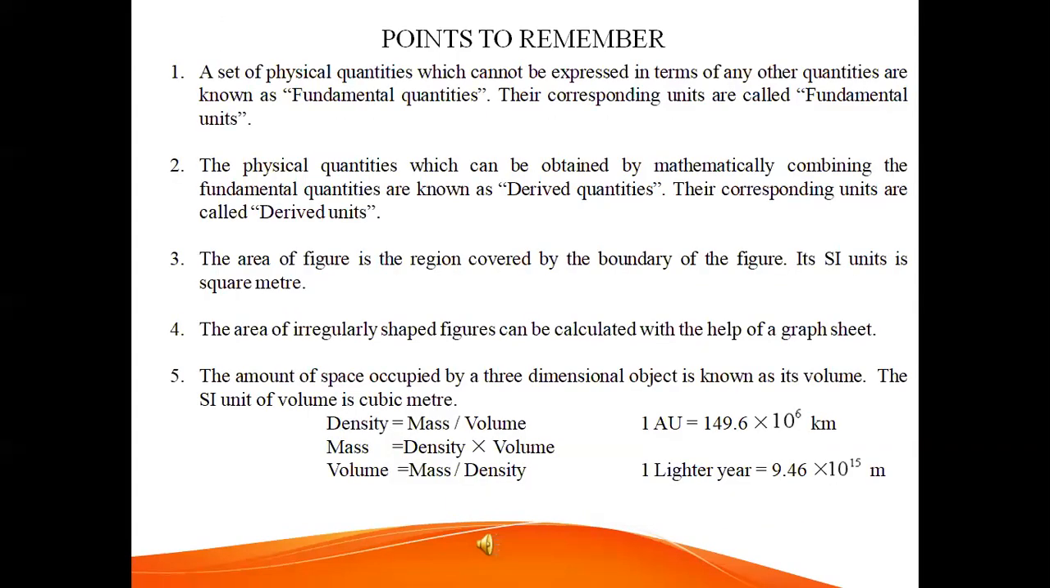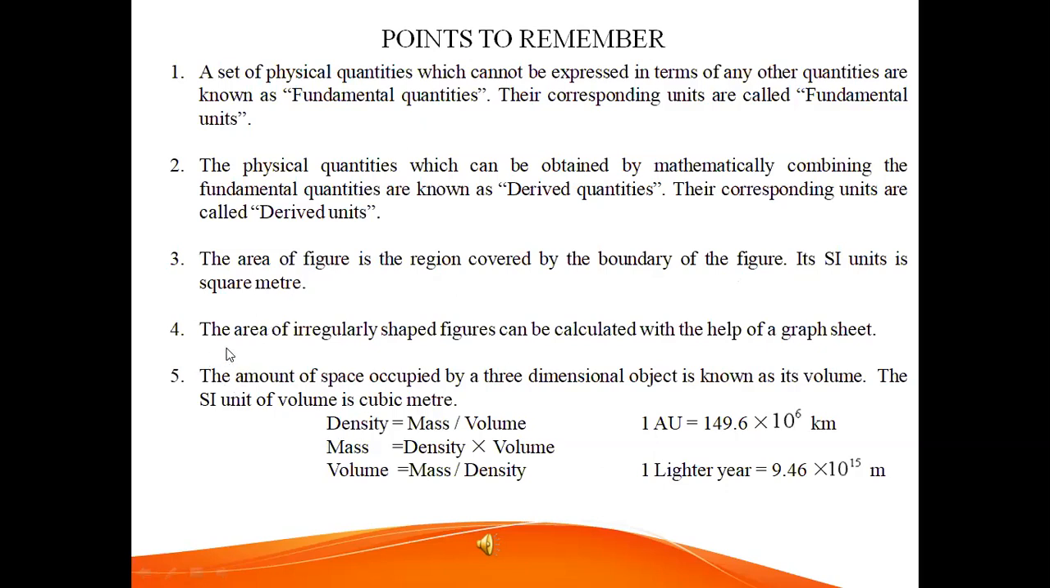From this lesson, the important points are: a set of physical quantities which cannot be expressed in terms of any other quantities are known as fundamental quantities. Their corresponding units are called fundamental units. Second point, the physical quantities which can be obtained by mathematically combining the fundamental quantities are known as derived quantities. Their corresponding units are called derived units. Third point, the area of a figure is the region covered by the boundary of the figure. Its SI unit is square meter.